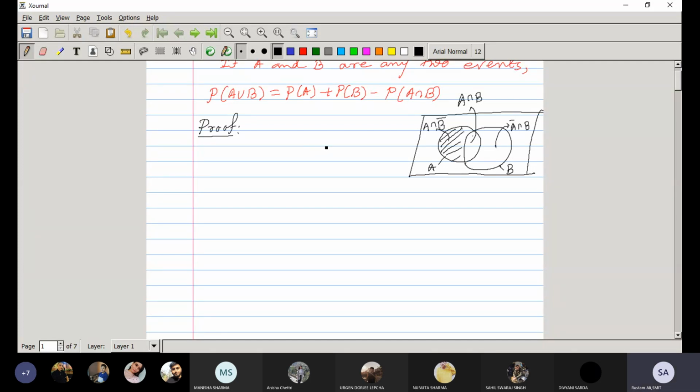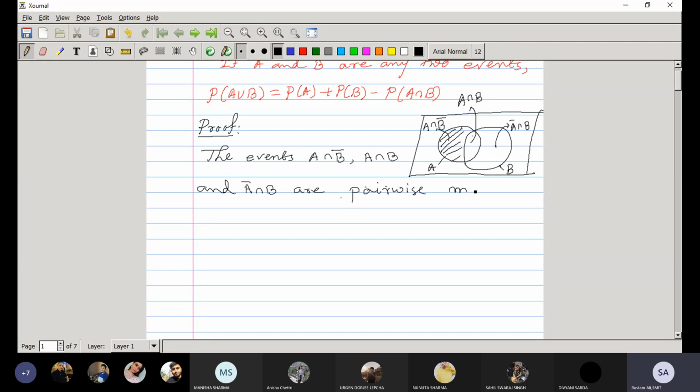Okay. So here what we are getting: the events A intersection B complement, A intersection B, and A complement intersection B are pairwise mutually exclusive.